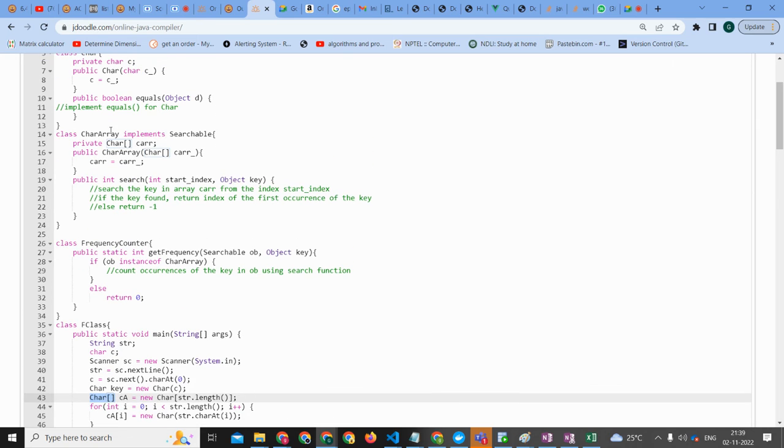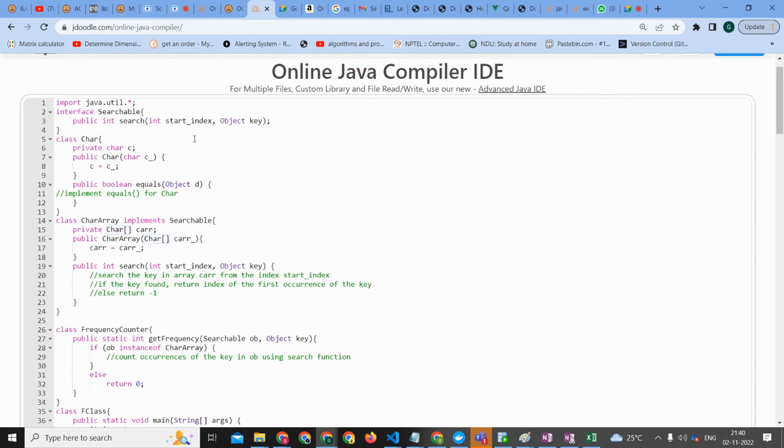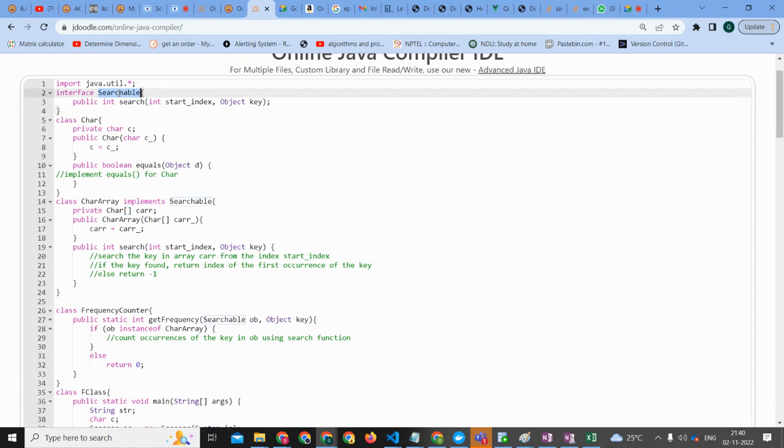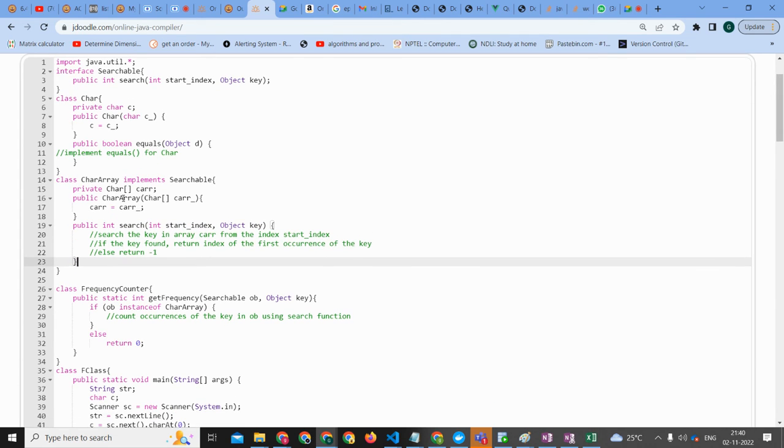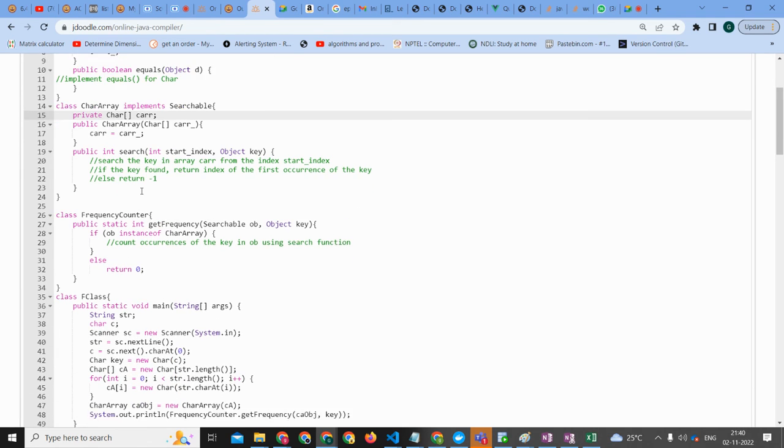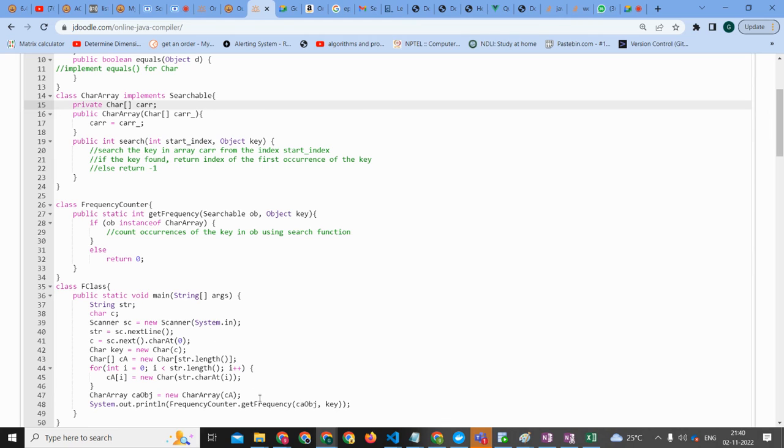See, CharArray is implementing Searchable, which means we go to this part, and it has the search method, which has already been implemented. So we come to the constructor and whatever it is, we are creating the variable charArray and assigning it to CARR. Is this much clear, everyone? That's what happened here.